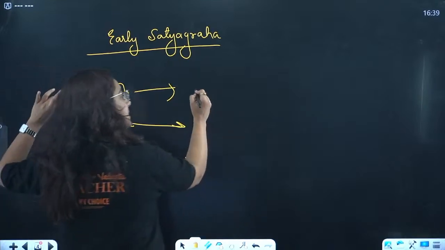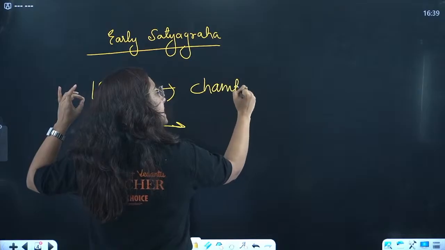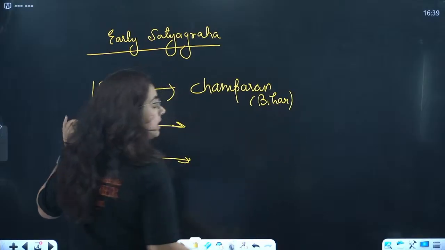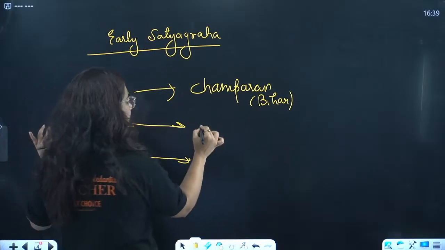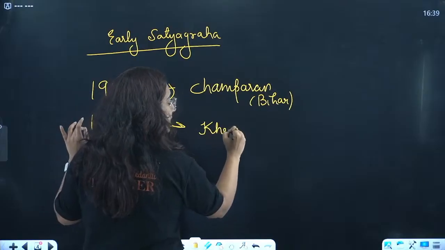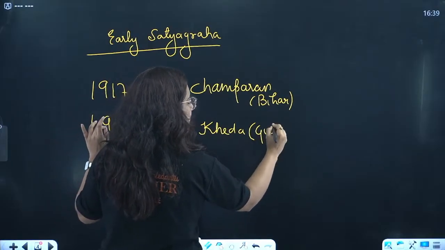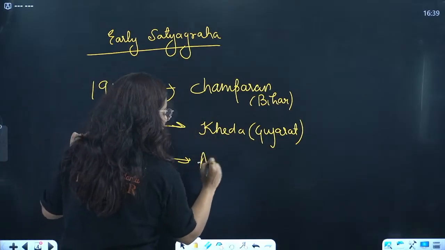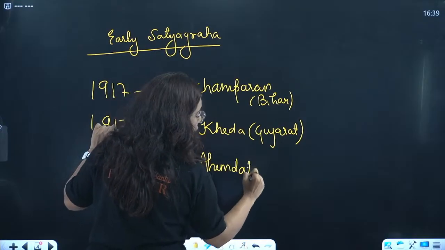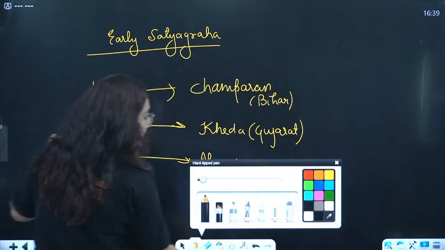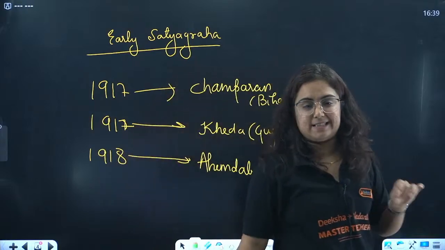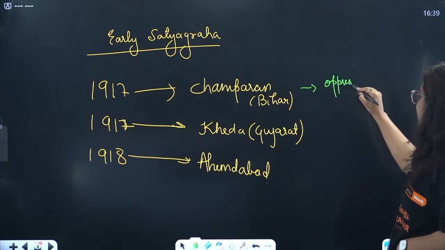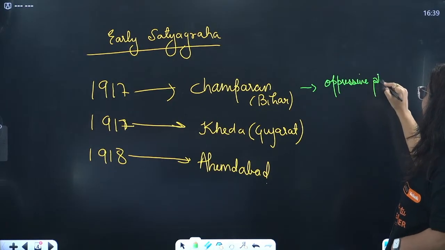What happened in 1917? Satyagraha was organized in Champaran. This Champaran is in Bihar. Then another satyagraha was organized in Kheda. Kheda is a district in Gujarat. Then in 1918, there was one in Ahmedabad. Now, what was the issue regarding which these satyagrahas were organized? In Champaran, there was the oppressive plantation system.